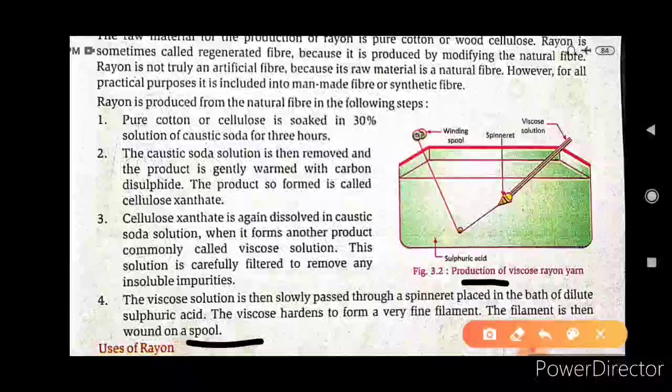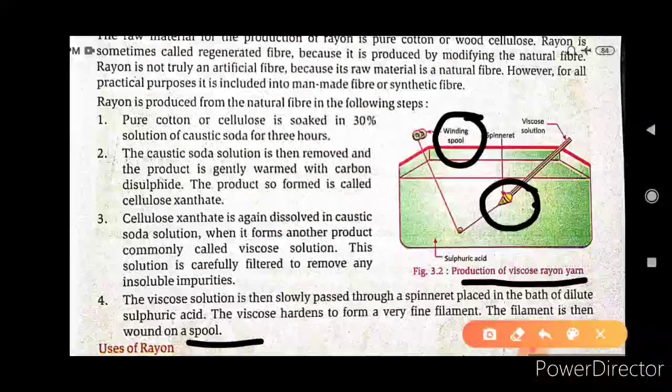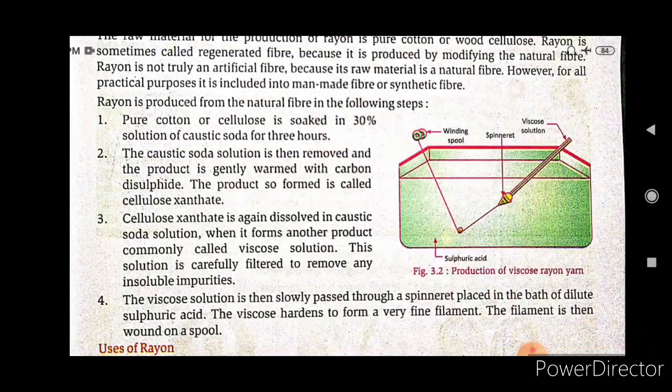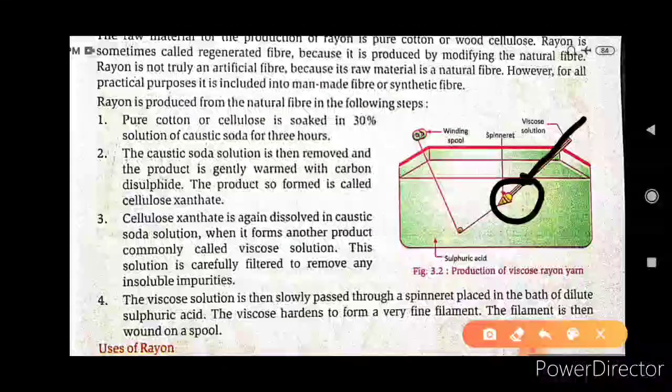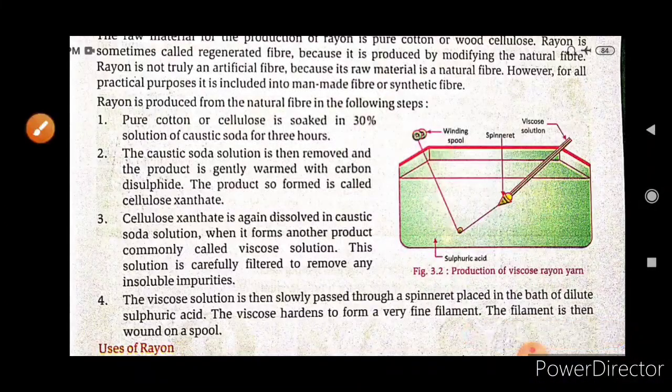This is how viscose rayon yarn is produced. This is the winding spool, this is the spinneret, and this is the viscose solution. The viscose solution enters the spinneret, and the sulfuric acid is present here. It is wound onto the spool, making roll after roll. So this is how rayon is produced from the natural fiber, and these are the steps we have to include.